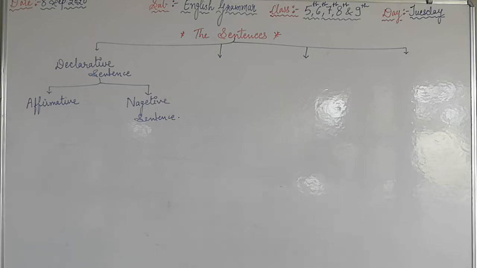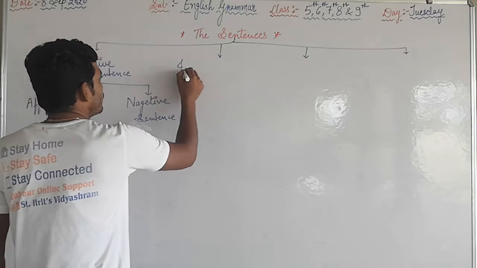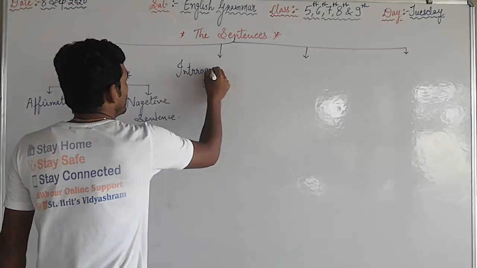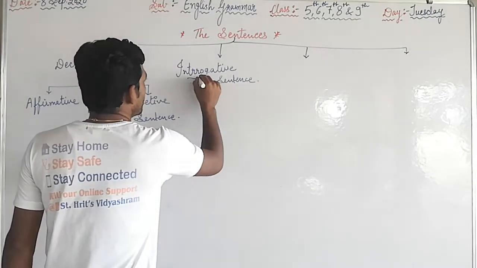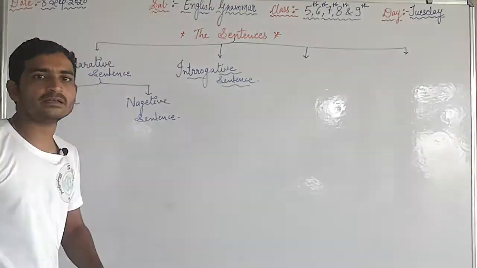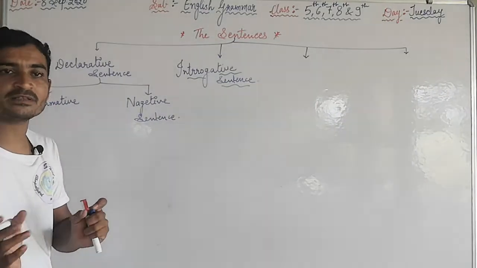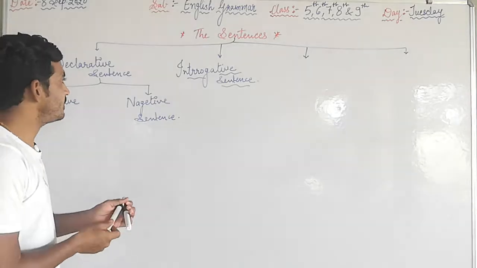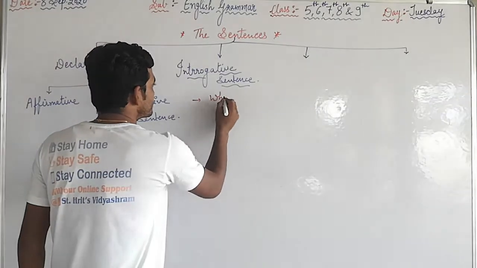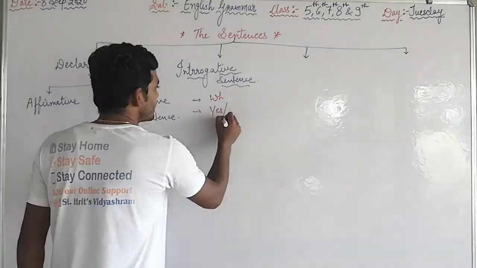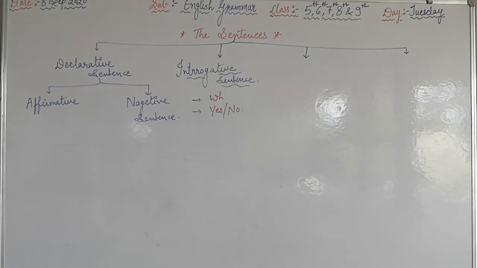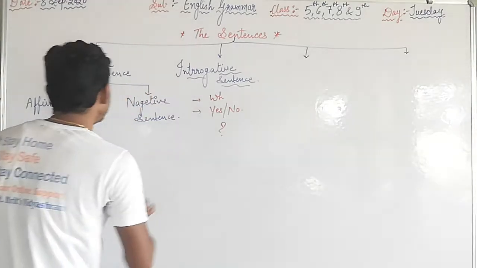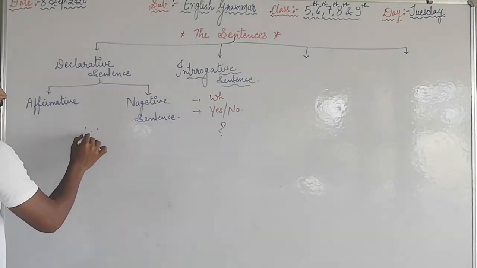Then the second part is the interrogative sentence. In this, someone interrogates us. Interrogate means someone asks questions to us. In this, WH type questions, yes/no type questions, and question tags are there. We use a question mark at the end, and in a declarative sentence we use a full stop at the end.